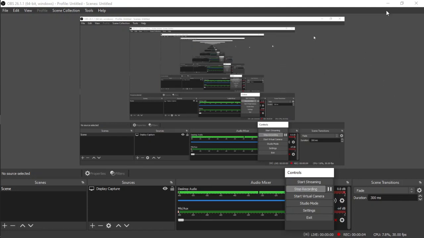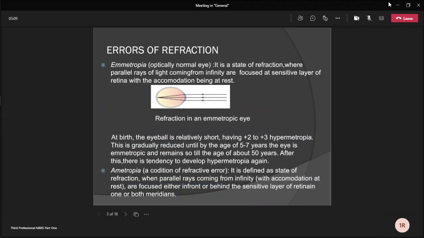Error of refraction. First, we discuss what is emmetropia. Emmetropia means normal eye. It is a state of refraction where parallel rays of light coming from infinity are focused at sensitive layer of retina with the accommodation being at rest. This picture shows the refraction in an emmetropic eye.